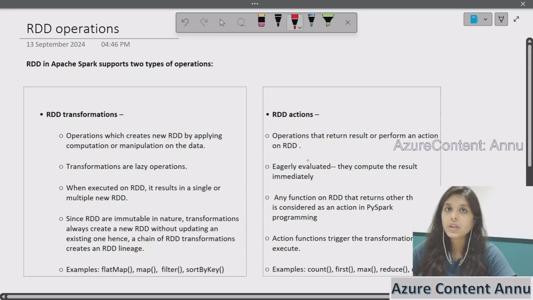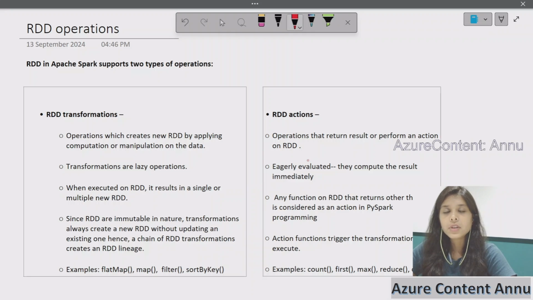This is part 4 in the PySpark playlist. In the previous videos, we have gone through the introduction to PySpark and what is RDD, which is Resilient Distributed Dataset, and we have also seen various methods or ways to create an RDD. And we have also covered what is RDD partitioning and how to do that using the coalesce function and repartition function.